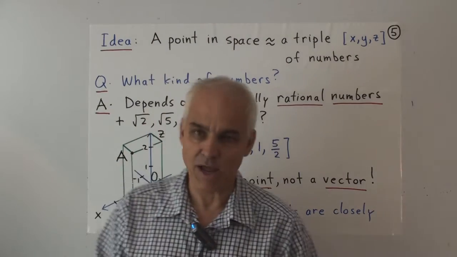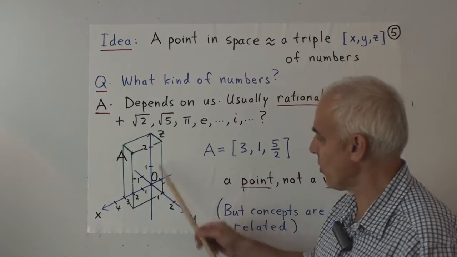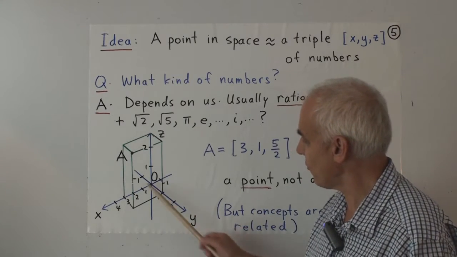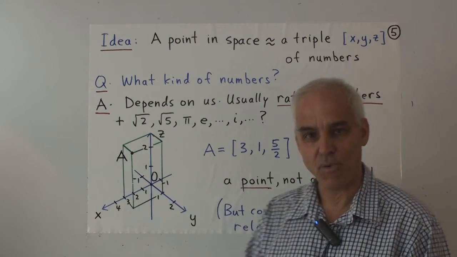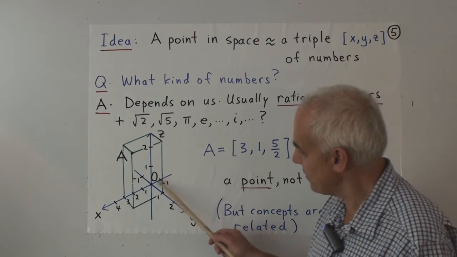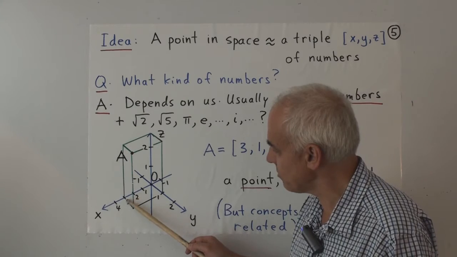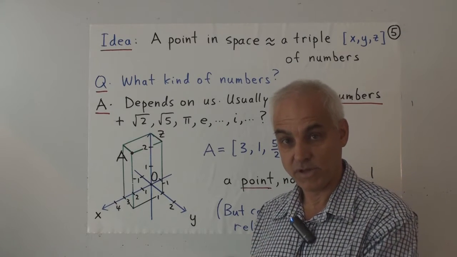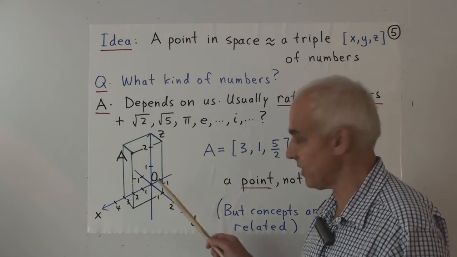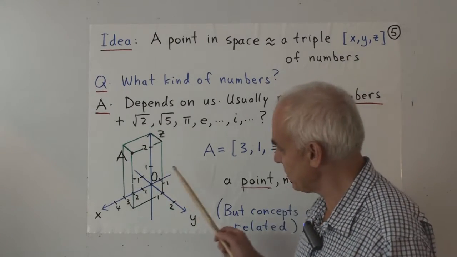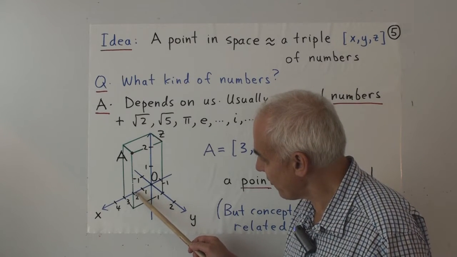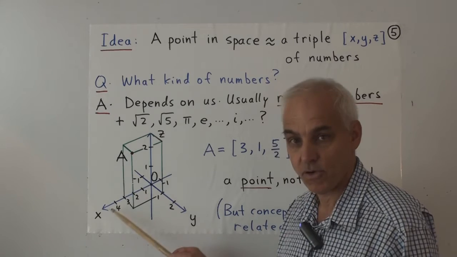And how do we visualize things? Well, we're going to use our coordinate system that we've been talking about. So we have 3 lines, x, y, and z, emanating from a common point, which we call the origin, called O. And each one of these lines has equally spaced points on it. And those points are numbered 1, 2, 3, 4, and -1, -2, -3 in the opposite direction. Each of these lines is infinite, and we can also specify rational number coordinates as well.